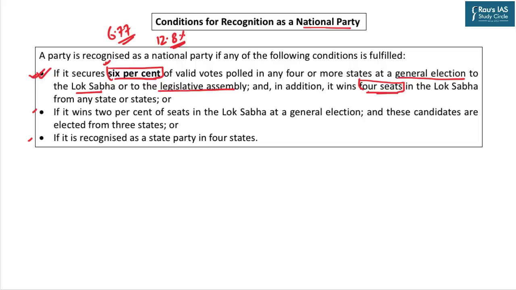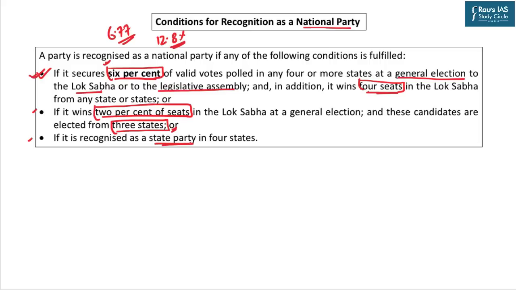But apart from this first criteria, which is in terms of percentage of votes, there's another criteria in terms of number of seats. If a party wins 2% of seats in the Lok Sabha at the general election, and these candidates are elected from 3 states, the first one involves 4 states. In this criteria, if the party wins 2% of seats in the Lok Sabha, and this 2% of seats must come from 3 or more states, then also it will be a national party. Or the third criteria is if it has been recognized as a state party in 4 states, then also it will be a national party.